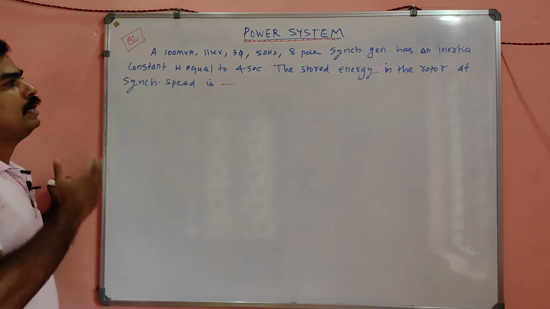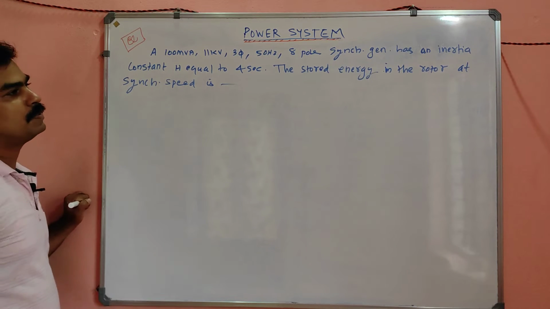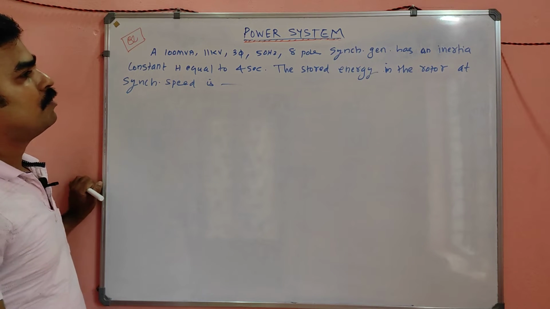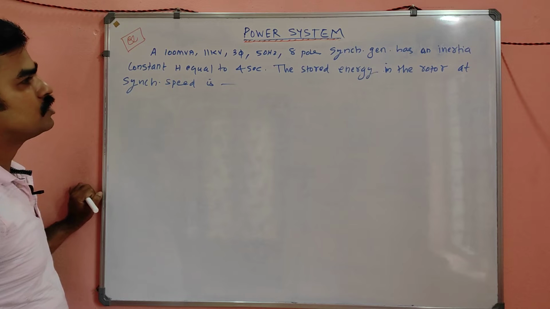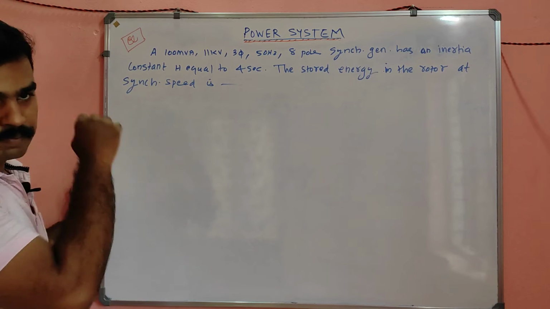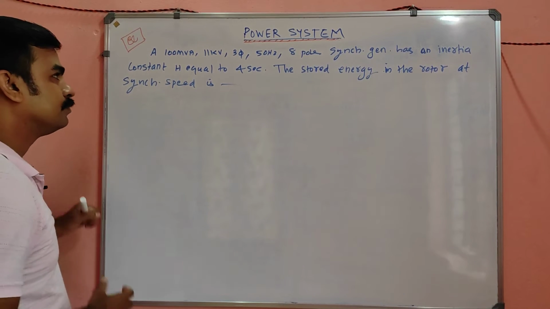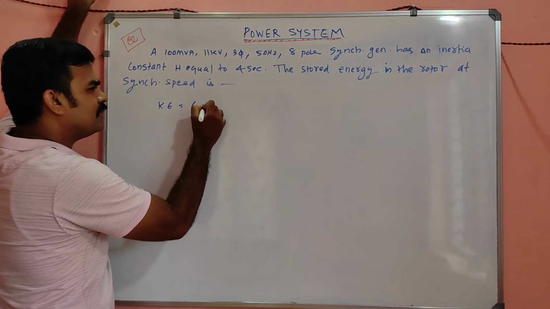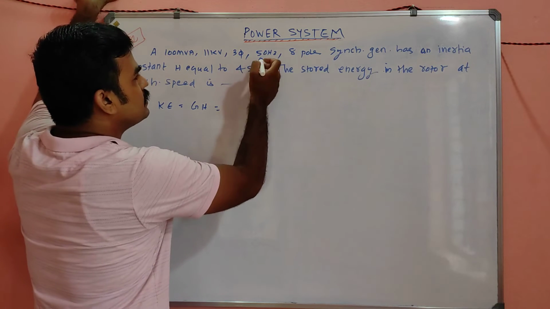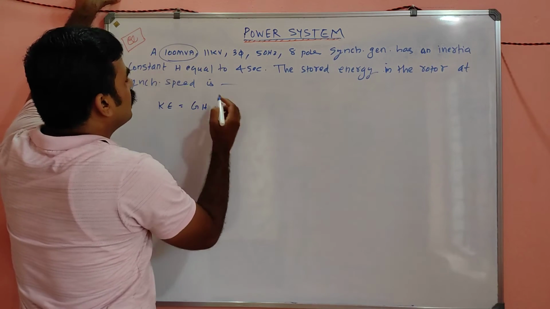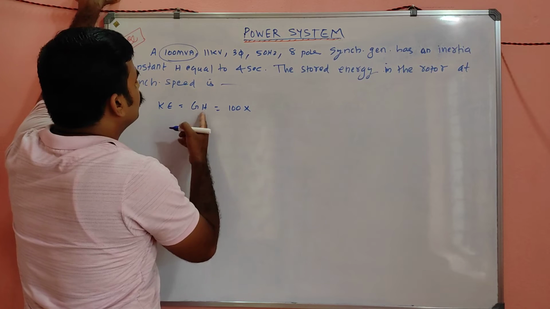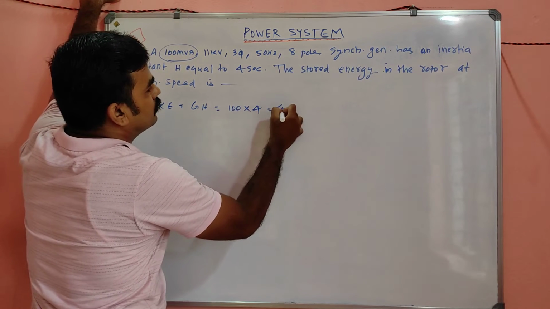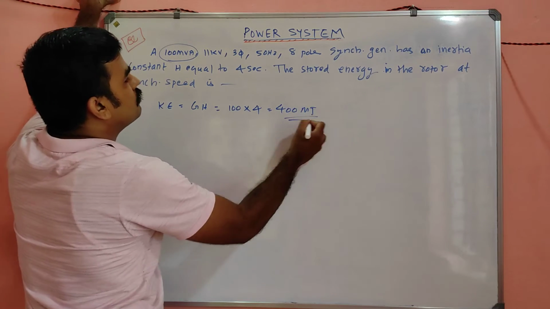See, 100 MVA, 11 kV alternator, some specification given, having an inertia constant H given. The stored energy in the rotor at synchronous speed, that means before fault. So what will be the stored energy? Simply, what is the relation? K is equal to G into H, where G is the rating of the machine. It's given 100 MVA, so 100 into H, which is 4. So the answer will be 400 megajoules. Simple.